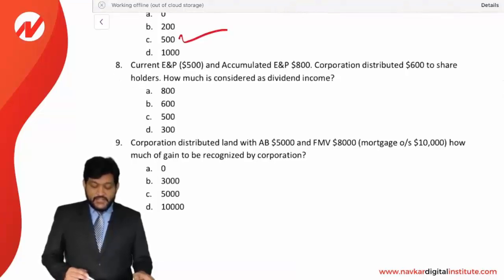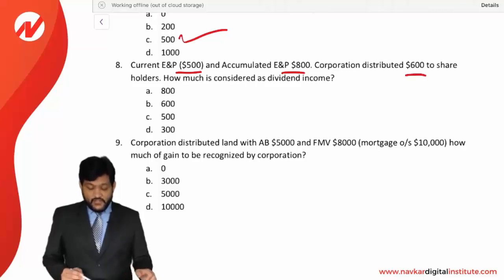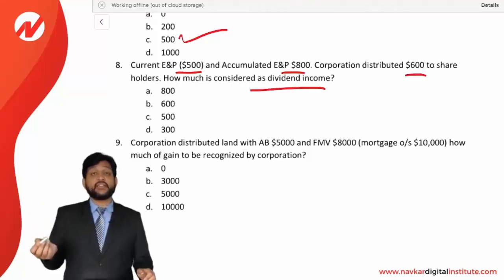Next, current earning and profit is negative 500, accumulated earning and profit is 800, and the corporation distributed 600 to the shareholders. How much will be considered as a dividend income? Now you see, CEP is negative and AEP is positive. So in that case, you need to net off both of them.